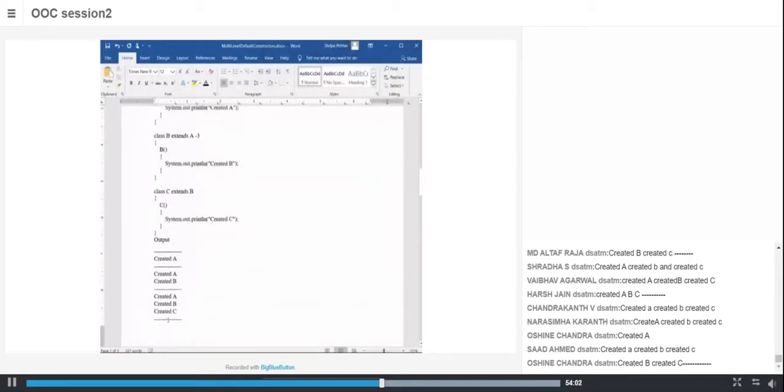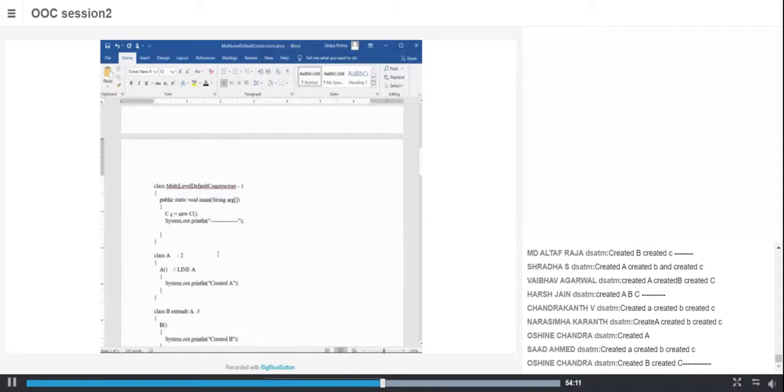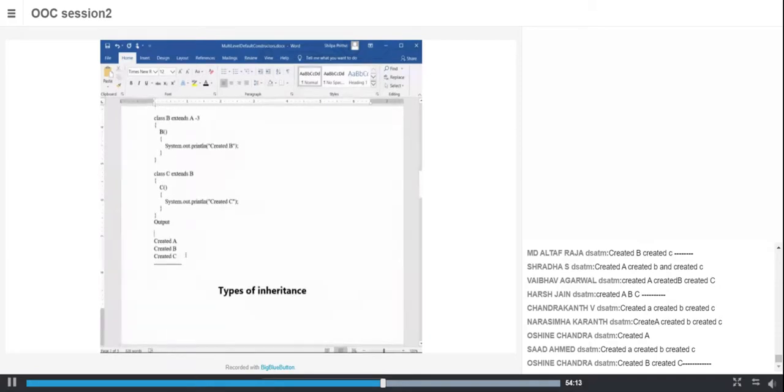So your output will be created A, B, and C.